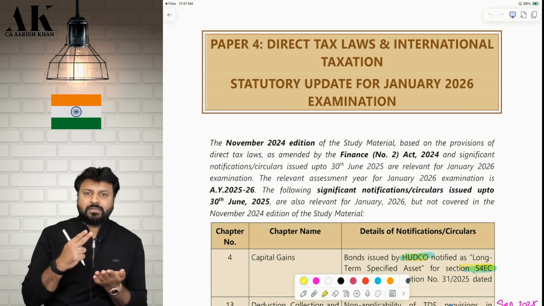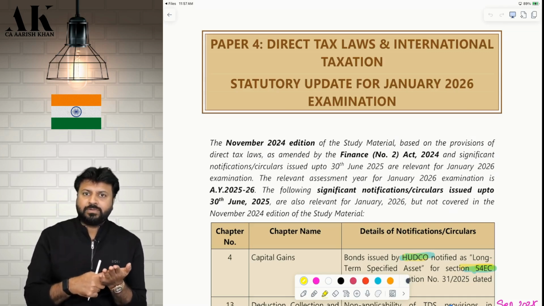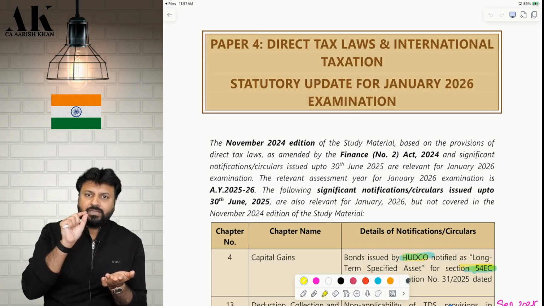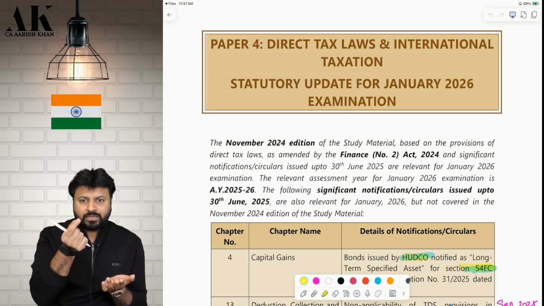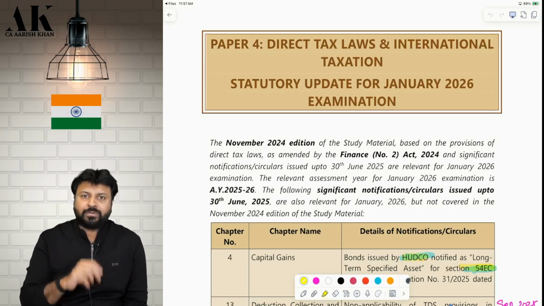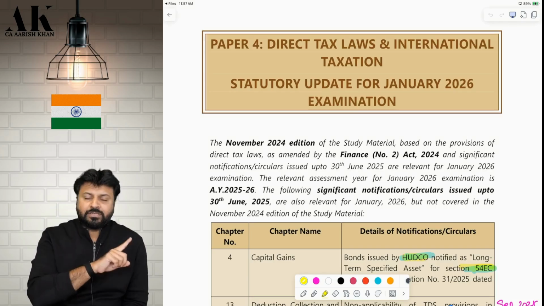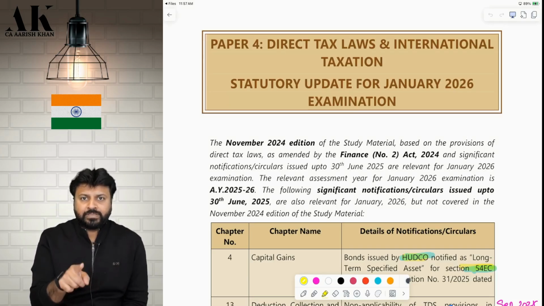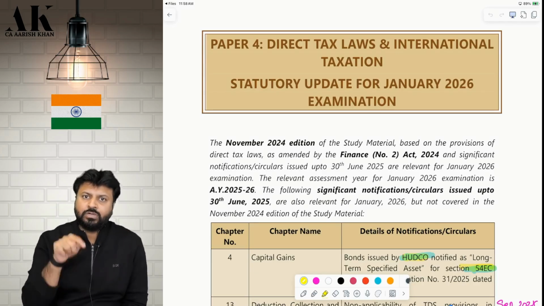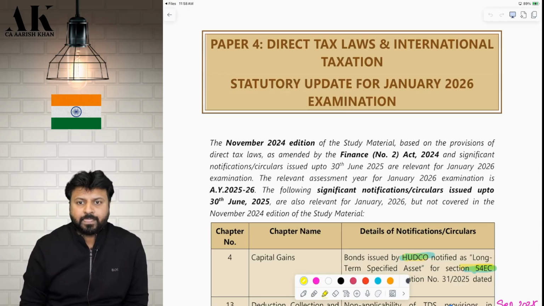So what ICAI has done, one statutory update they have released for September 25, for which we have already uploaded a video if you remember, correct? Now what they did, they have taken those amendments and compiled them with the Jan 26 amendments. So this one booklet covers both the amendments. It covers the amendments which were relevant for September 25, which are even relevant for Jan 26, and the extra amendments of Jan 26 are also covered in this booklet itself.